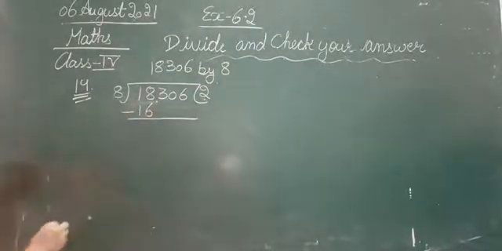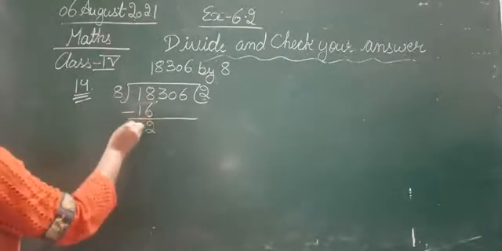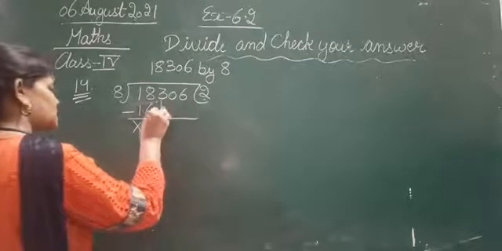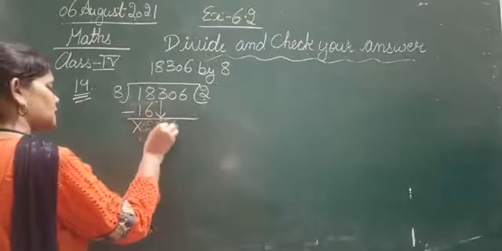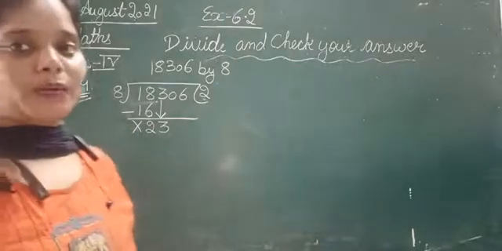18 minus 16. So 8 minus 6, 2. 1 minus 1, nothing is left. Clear? Next, we will bring down the next digit, that is 3. So now it became 23. Now let's divide 23 by 8 by reading the table of 8 where you will get 23 or less than 23.